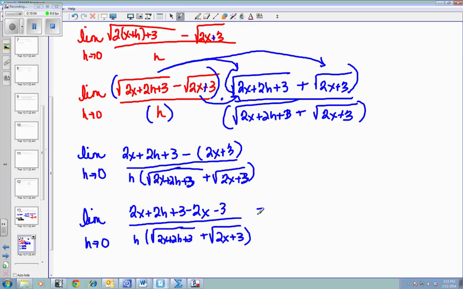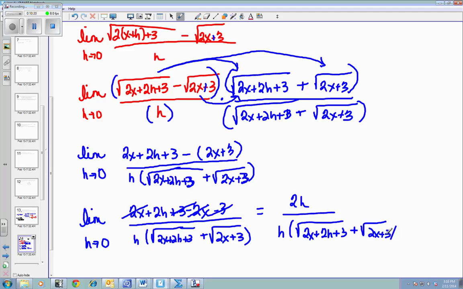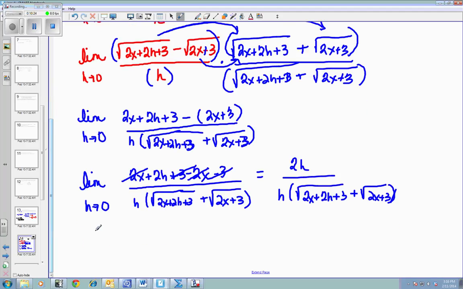All right, so here's the good thing. This cancels out, and my 3's cancel out. So all I have left on top is 2h over this big long thing. All right, so do you see my h's cancel?